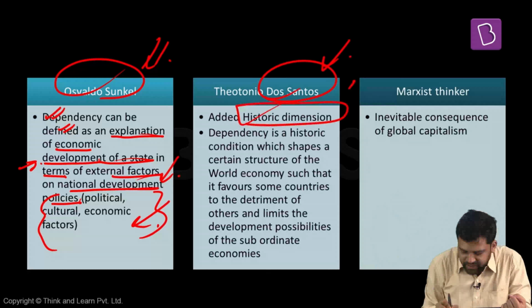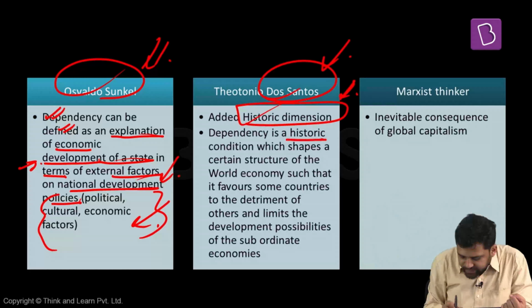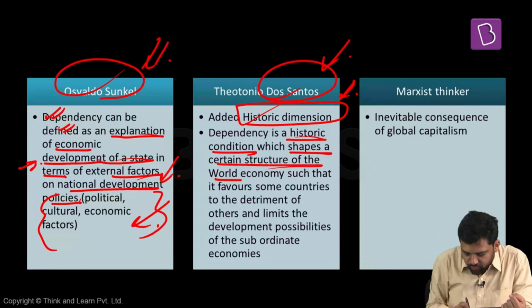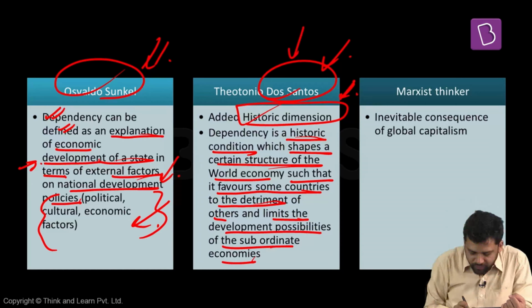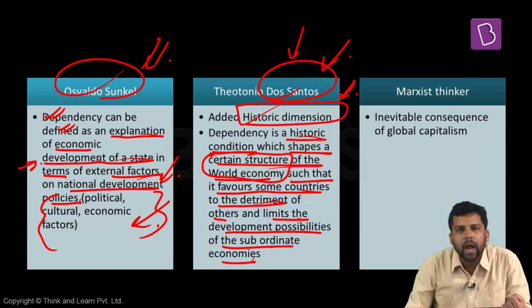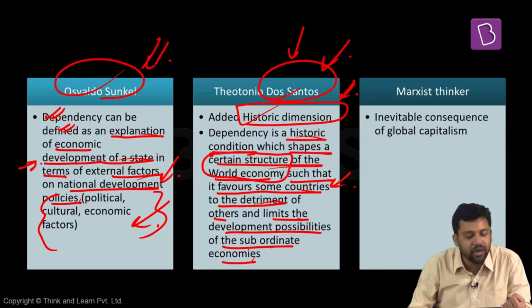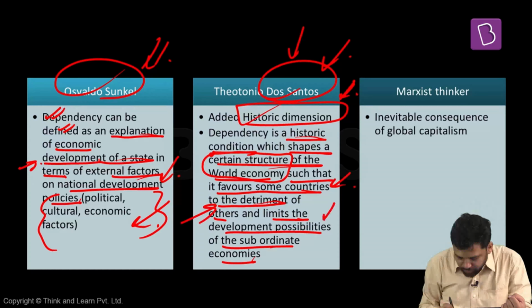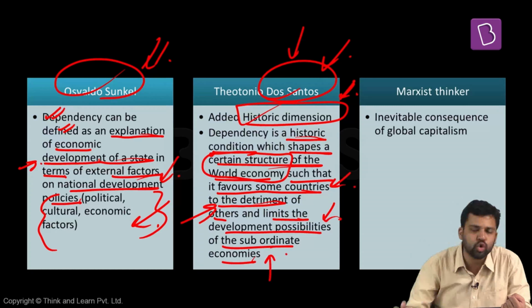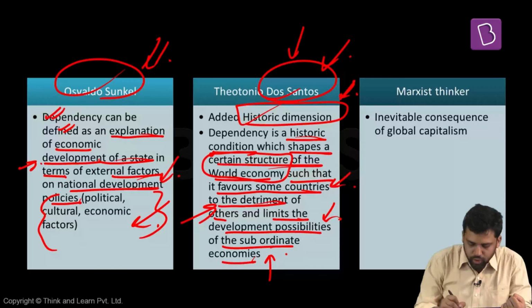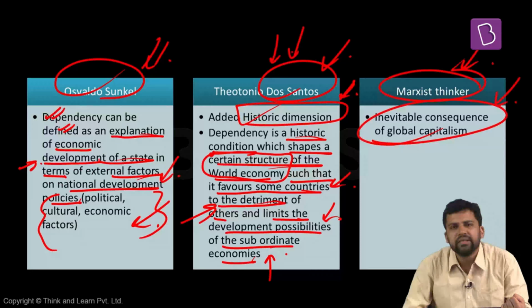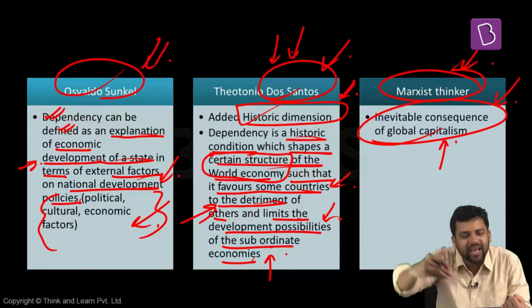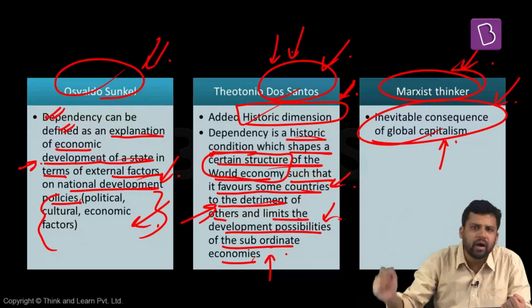Dos Santos adds a historic dimension. Dos Santos says that dependency is a historic condition which shapes a certain structure of the world economy, such that it favors some countries to the detriment of others and limits the development possibilities of the subordinate economy. So according to Dos Santos, we have created certain structures in the world economy, and these structures are such that some countries will be benefited at the cost of others. The possibility of development of the subordinate economies will be less. So you are basically decreasing the scope of development of certain economies. This is the dimension added by Dos Santos. Marxist thinkers feel that dependency is an inevitable consequence of global capitalism. As capitalism is spreading throughout the world, it is going to lead to high levels of dependency.